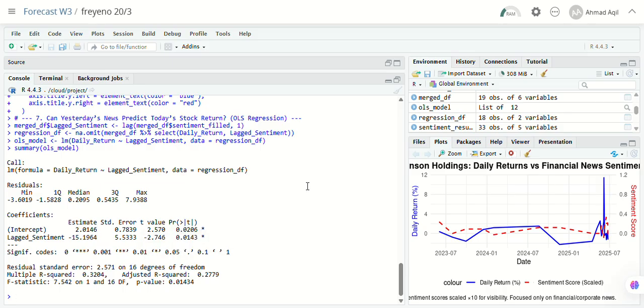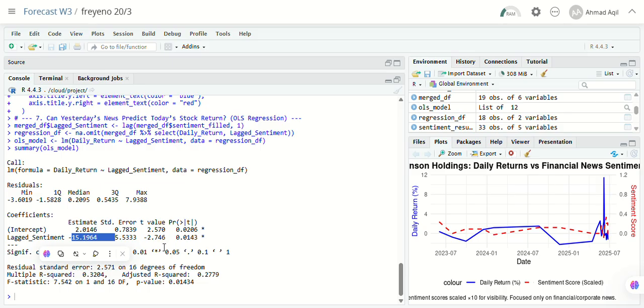So for the lag sentiment variable, which is our key variable, it shows a negative relationship, meaning that when the news is positive, the stock actually tends to fall the next day. This may seem counterintuitive, but it's often seen in real markets. For example, due to profit taking after good news, or because the news was already expected and priced in.